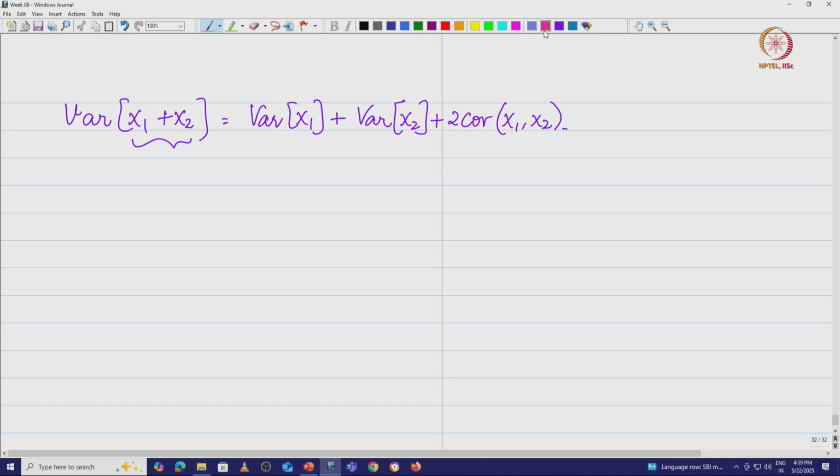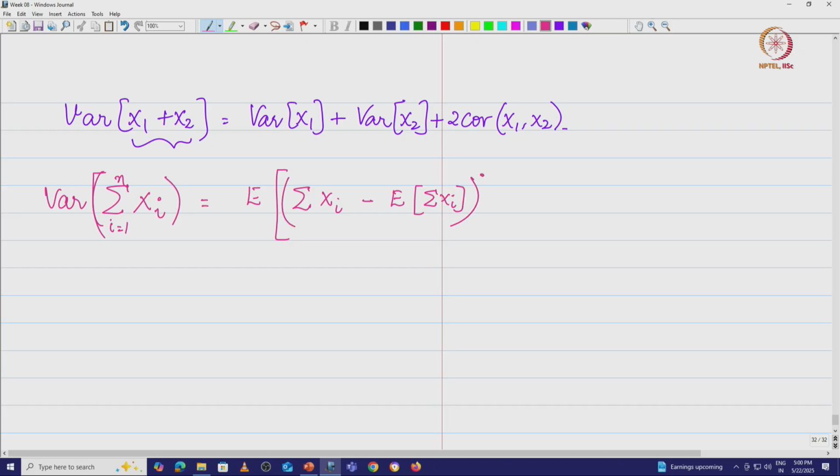I want to look at the variance of the sum of n random variables, i equal to 1 to n. We already know this is nothing but the expected value of sigma xi, the ith random variable, minus its expected value, the whole square. This is the same as the expected value of x minus E of x the whole square, which is exactly what we have written here.